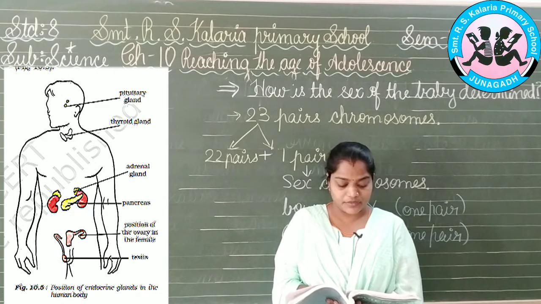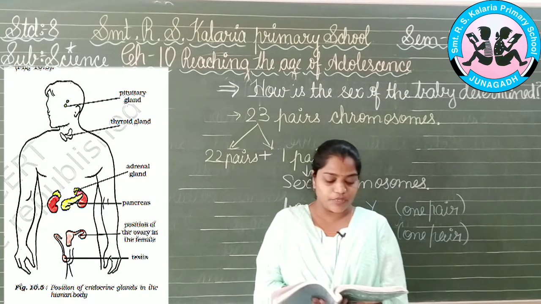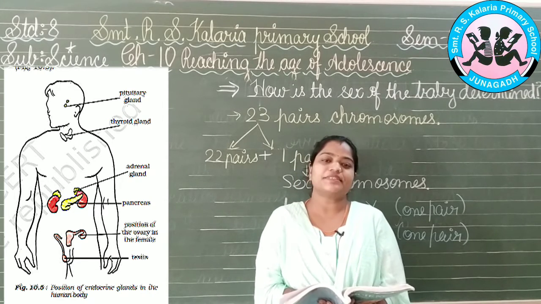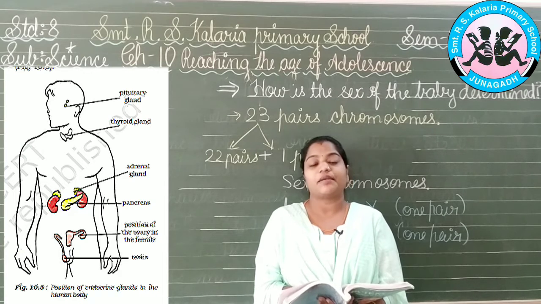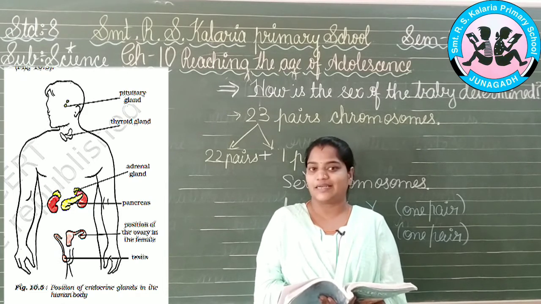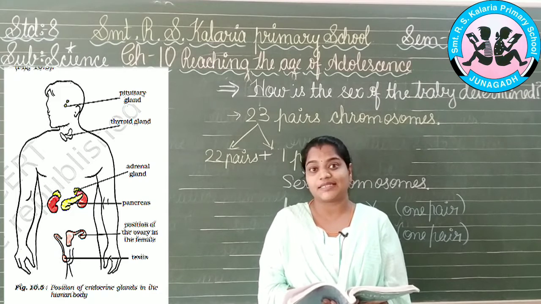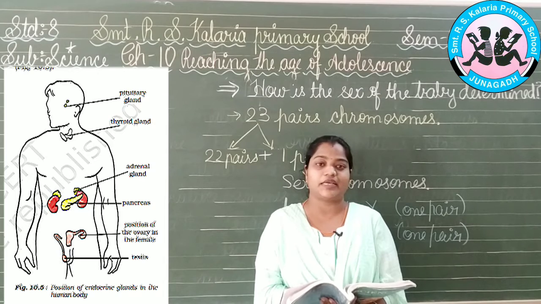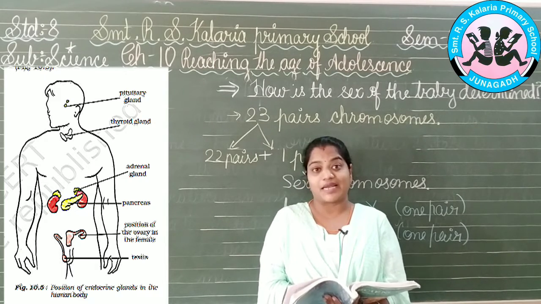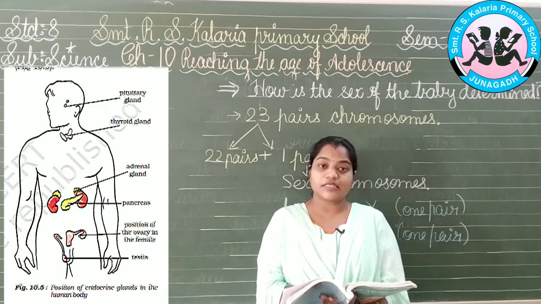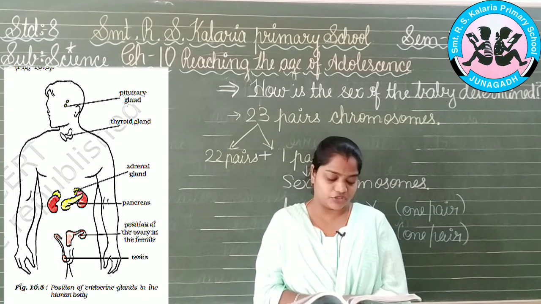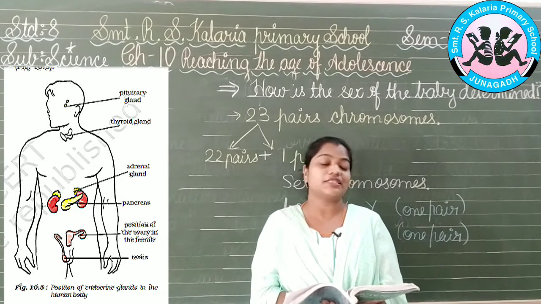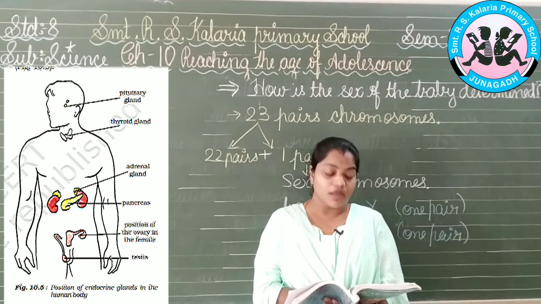The aunt told them that the adrenal glands secrete the hormones which maintain the correct balance of the salt in our body. Sometimes it happens that we eat a lot of salt by mistake, and sometimes less salt is entering our body. But this is being balanced inside our body by the adrenal gland. So they are just correcting the salt balance in our body structure. Adrenals also produce the hormone that is known as the adrenaline. So these are two functions that they are doing over here in our body.